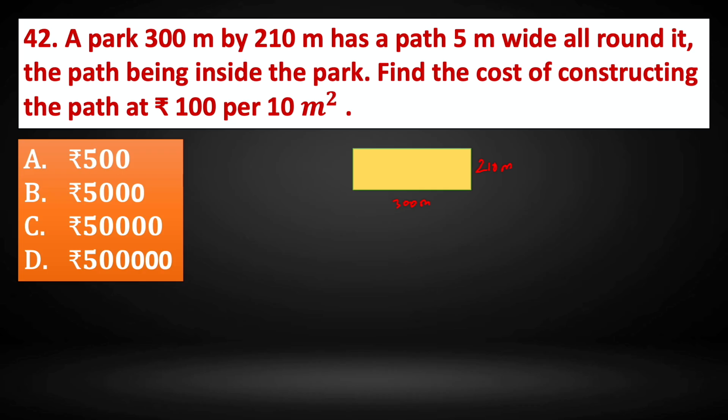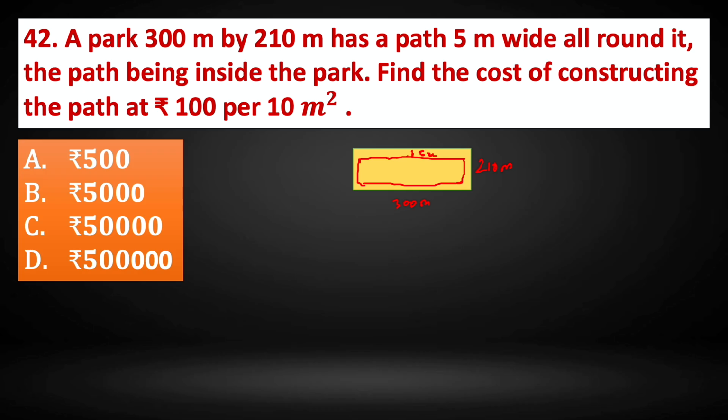And we have a path 5 meter wide all around, the path being inside the park. So this is the path, and it is 5 meter wide all around. Find the cost of constructing the path at rupees 100 per 10 meter square.